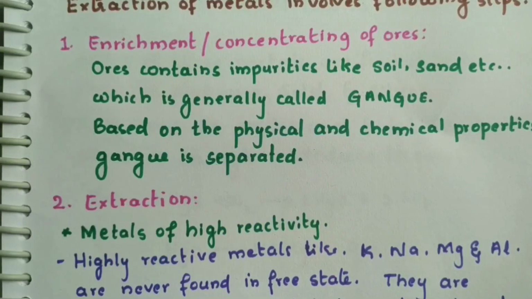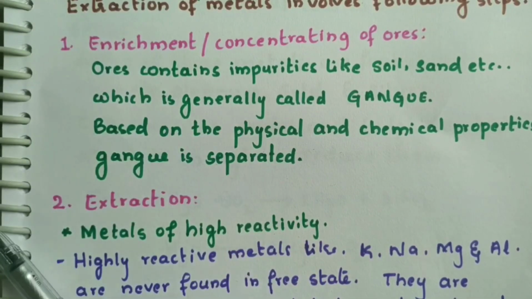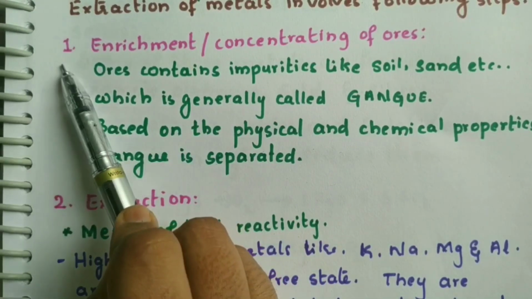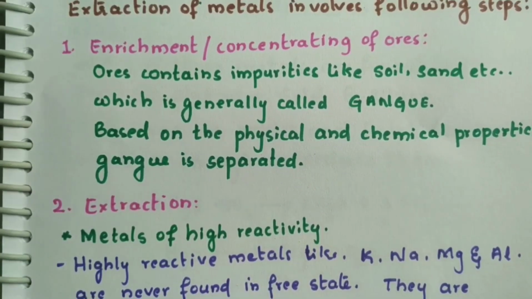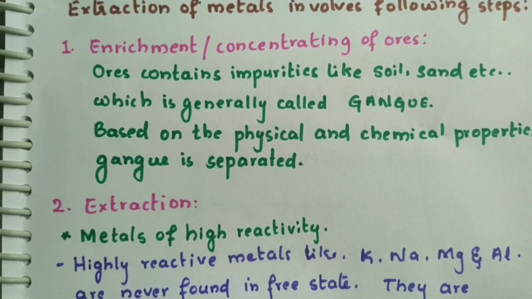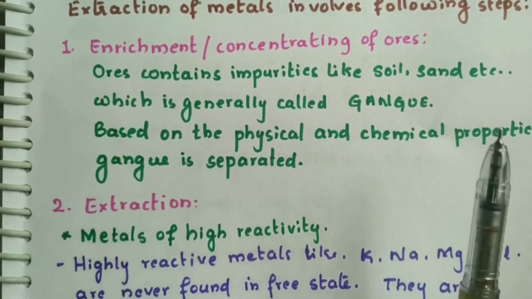Next we shall learn how the metals are extracted from their ores. It involves 3 steps. The first one is enrichment, the second one is extraction, and the third one will be refining. So what are the steps involved in extraction of the metals? First one is enrichment, extraction and refining.